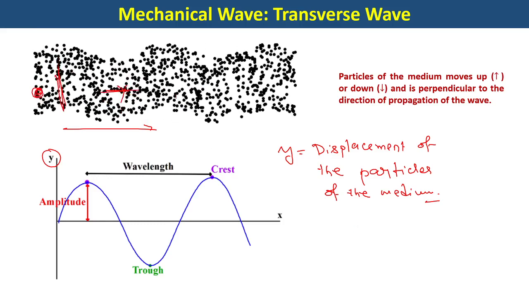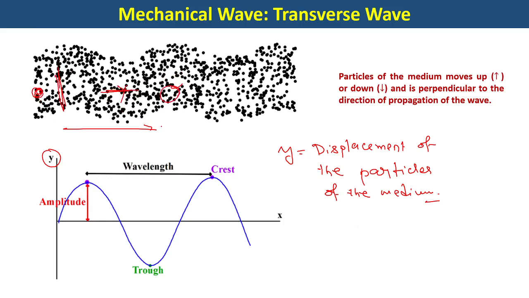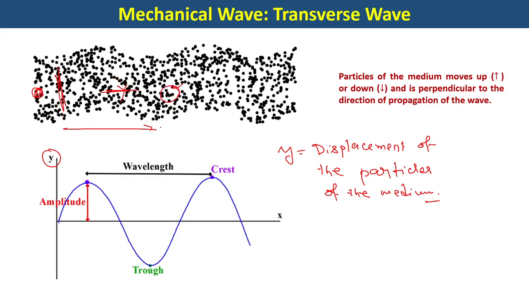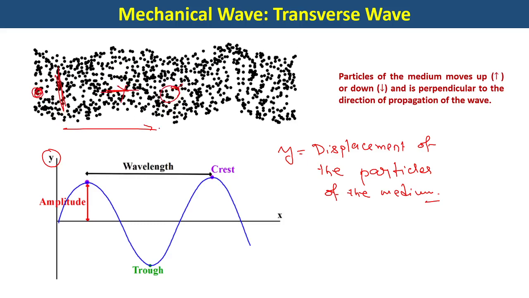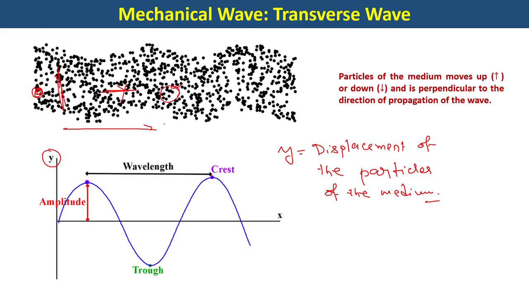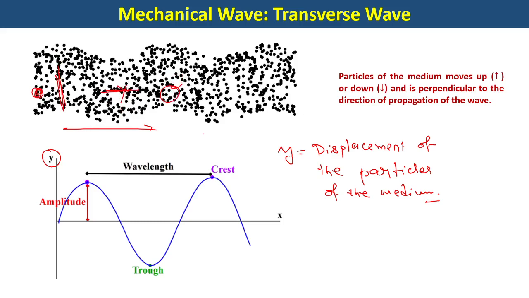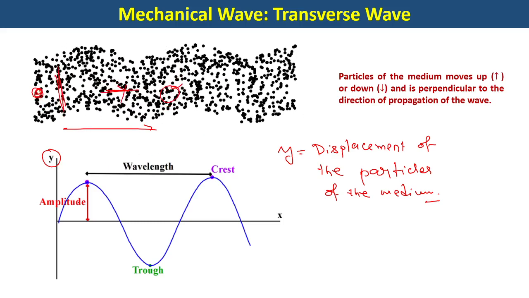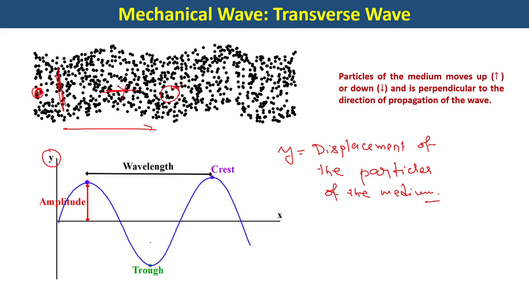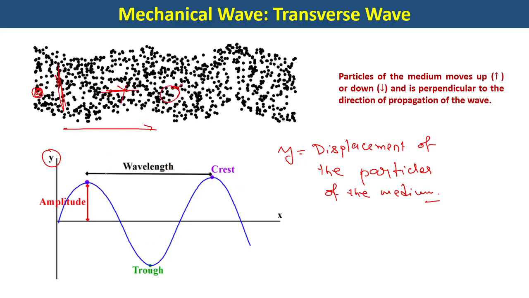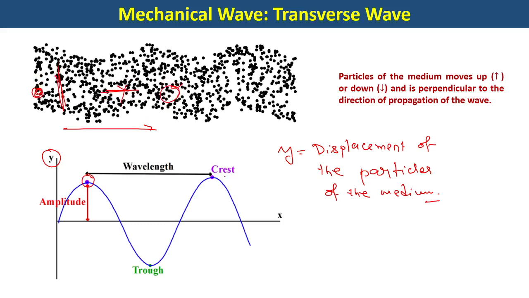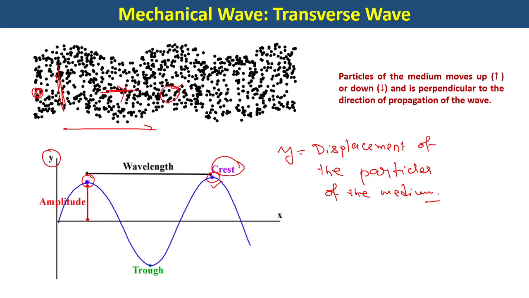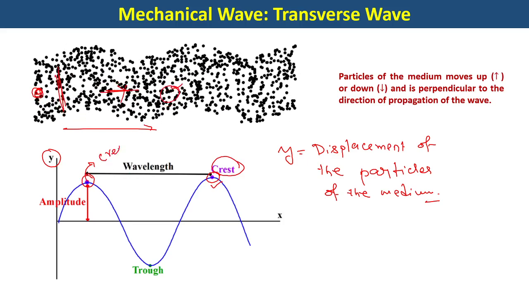All right, so these are the particles of the medium, and they are oscillating to and fro in a vertical direction. So in that case, how exactly the displacement of any individual particle you consider may be represented as a sinusoidal graph. So in that case, those portions which are on top, as I have said, are termed as crest. So this is one crest, this is also a crest.